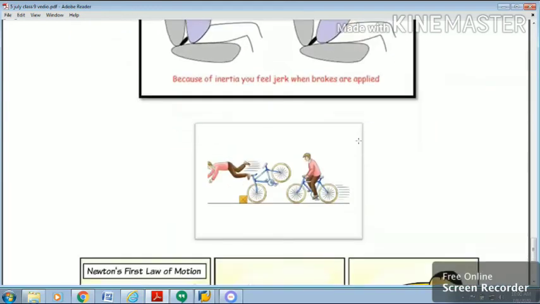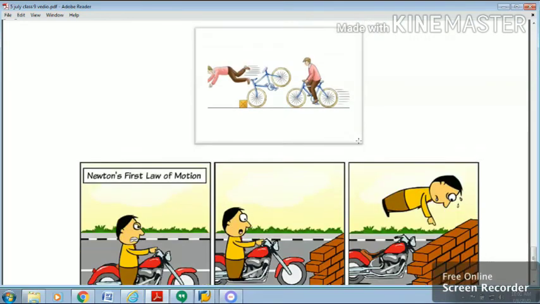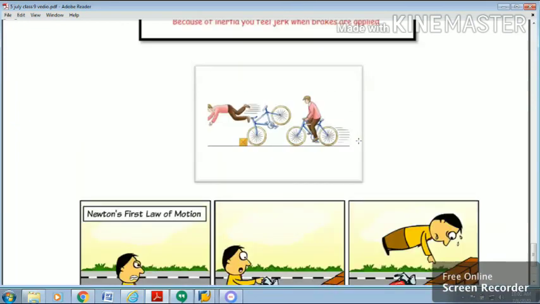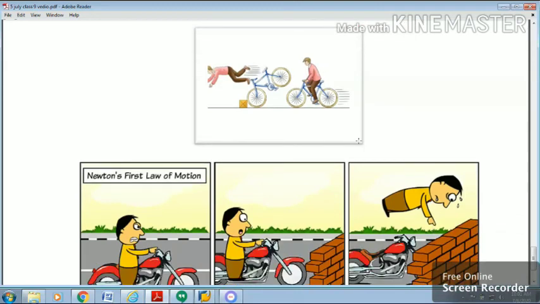Now moving on to the next example, that is a cyclist or a bike rider along a road does not come to rest immediately after he stops pedalling or stops the bike with a brake. The reason is that the bicycle continues to move due to inertia of motion even after the cyclist stops applying force on it, but the bicycle comes to rest afterwards. As a result, the retarding force of friction between the tires of the bicycle and the ground